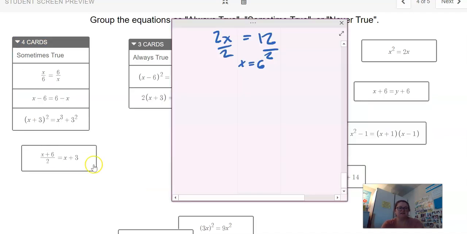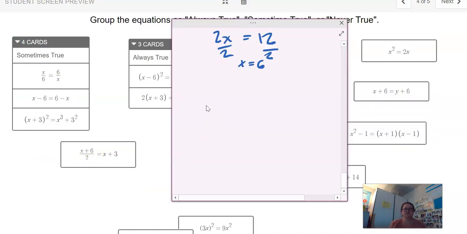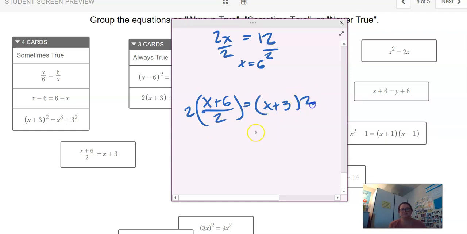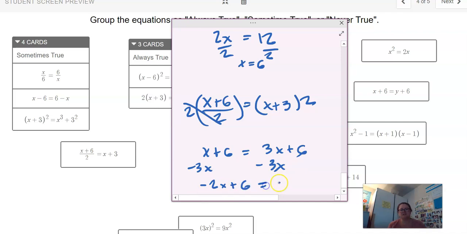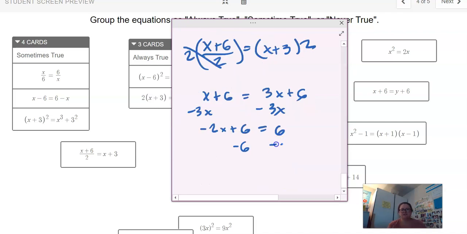All right, take a look at x plus 6 over 2 equals x plus 3. This one looks like something I can solve. I'm going to start by eliminating the 2 by multiplying both sides by 2. So I'll have x plus 6 equals 2x plus 6. Subtract 2x on both sides. You might decide to subtract x so you don't end up with a negative, but I like to always just get x on the left side. Subtract 6, so negative x equals 0, so x is going to be 0, which makes sense.